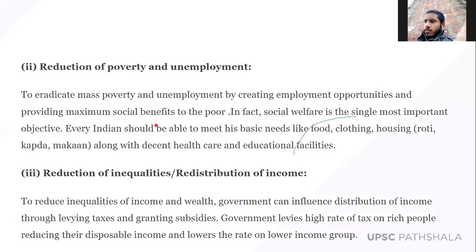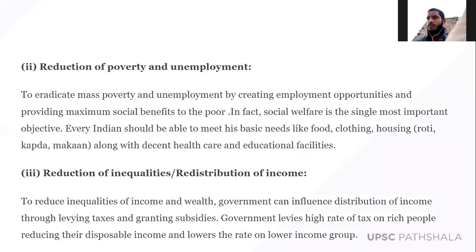In fact, social welfare is the single most important objective of the government budget. Every Indian should be able to meet his basic needs like food, clothing, housing, along with decent health care and educational facilities. So this is the second objective of the government budget. Third objective is reduction of inequalities and redistribution of income.